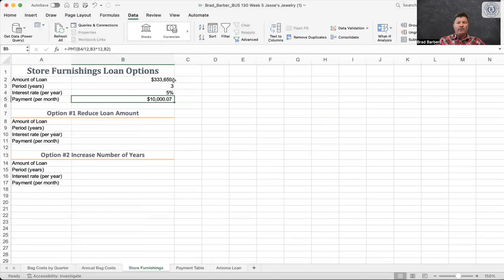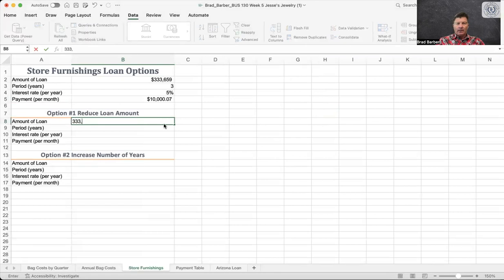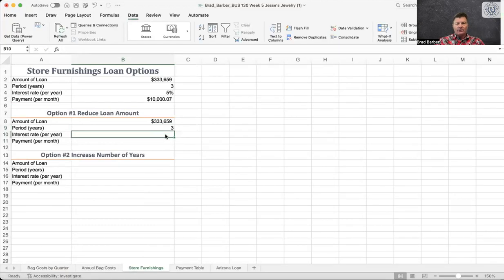So it says, okay, well, our loan amount's got to be $333,659. We'd have to lower that loan amount down to that. Our period stays the same, our interest rate stays the same, but our payment is 10,007 cents. Okay, there's our scenario.